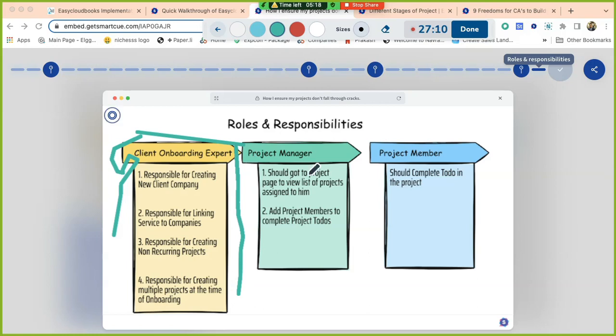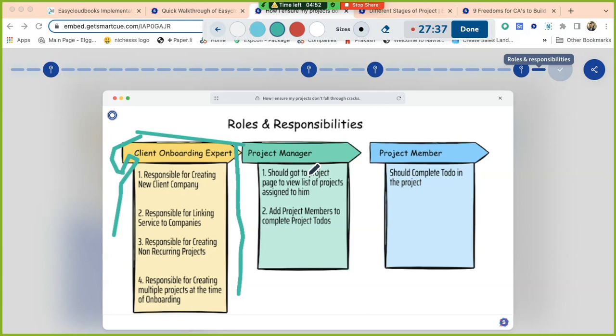Okay. Now, next is project manager. The project manager is a person who is actually doing jobs for a client, recurring jobs or non-recurring jobs. They are supposed to visit only the project page. Now, Anandji, please understand that the majority of the people in your firm are project managers. So all they need to do is understand the project module only.